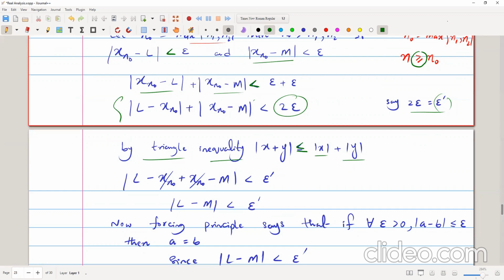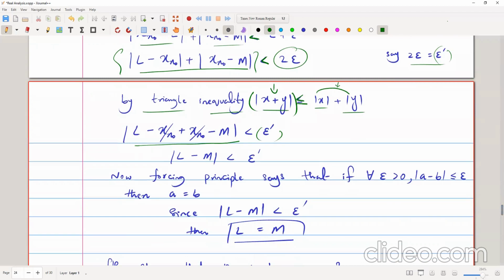So mod of x plus mod of y is less than 2 epsilon, and we can replace this thing instead of that thing, because it is less than it. So we can write the mod of L minus xn naught plus xn naught minus m is less than epsilon prime, by using the triangular inequality.